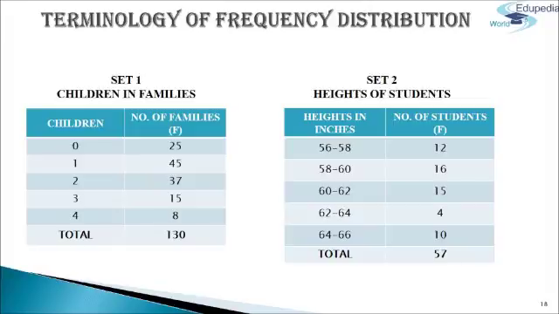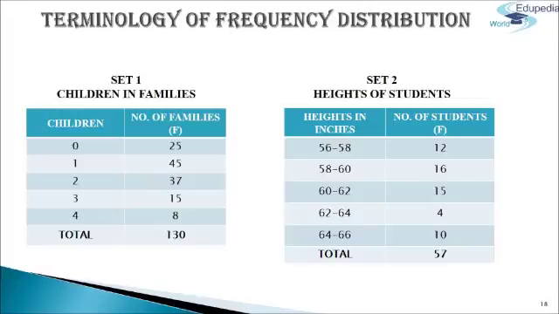Next, class interval. The magnitude spread between the lower and upper class limit is called class interval. It is the span or width of a class, which can be obtained by finding the difference between the upper and lower limits of the class. For example, for the class 64 inch to 66 inch, the class interval is upper limit minus lower limit, that is 66 minus 64 equals 2. The class interval in this case is 2.